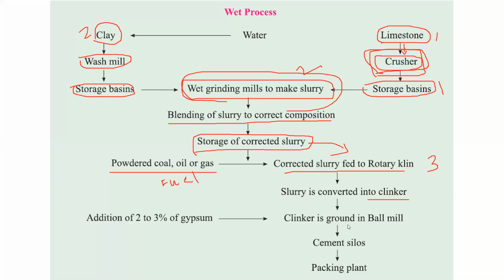the clinker is ground in the ball mill. We will take out the clinker from the kiln. Then that clinker is ground in the ball mill. The clinker is present in a nodular shaped structure. Now that clinker is ground; we will make the powder of that clinker. After making the powder of that clinker, we will add 2 to 3% of gypsum to that powder.